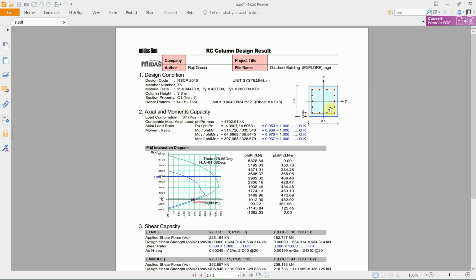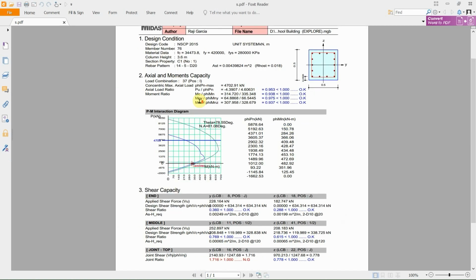We can see the graphical representation here, the design condition or the material inputs, and then we can only see here the design capacity ratio since it's already in summarized form, and then some of the forces or the design forces, and also included the PM curve.